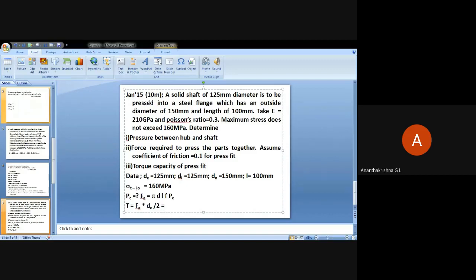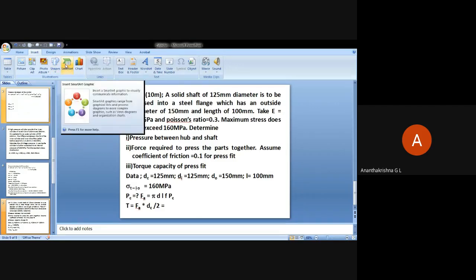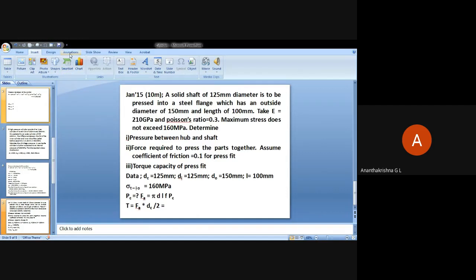This will give us the torque, and then using 9550 capital N by small n for power, but small n, the rotation speed, is not given. Anyway, we'll solve up to torque capacity. That's what he has asked.